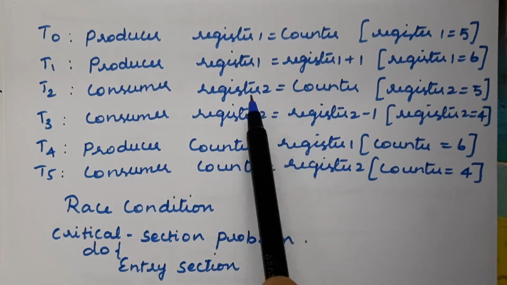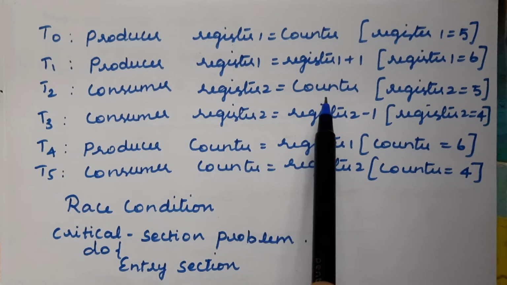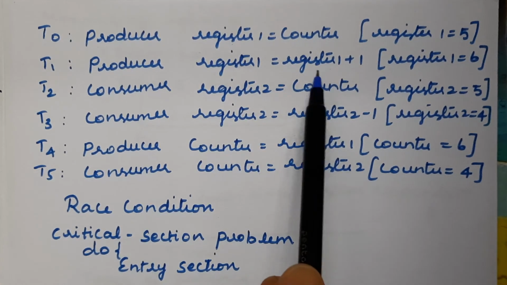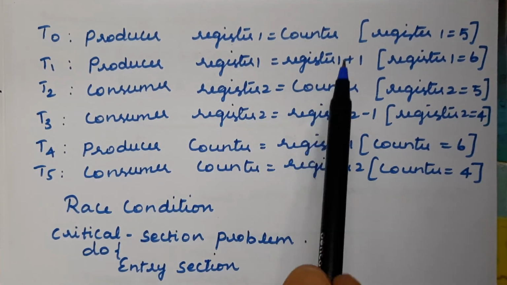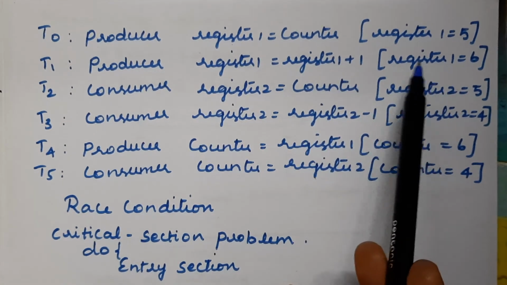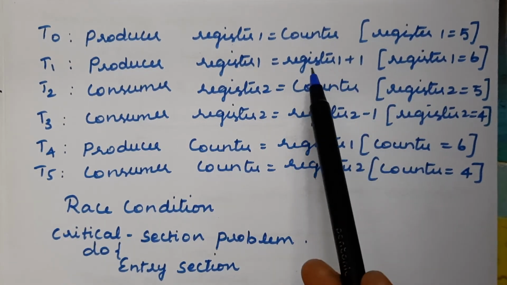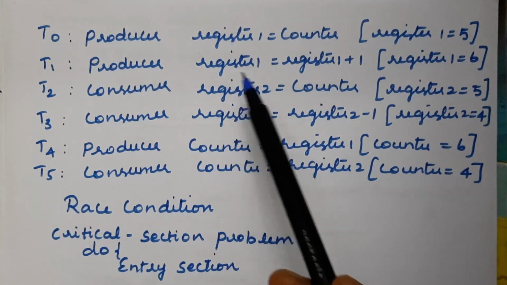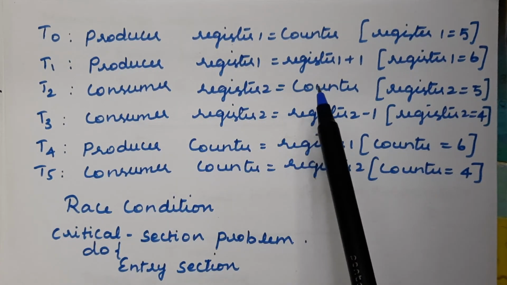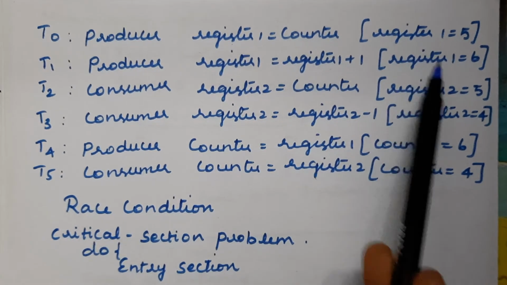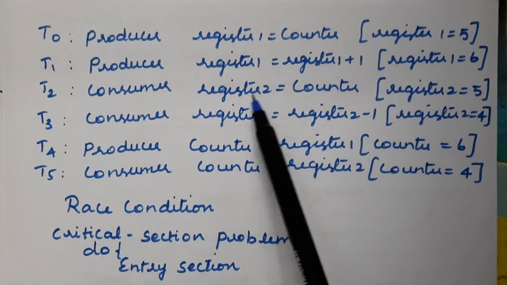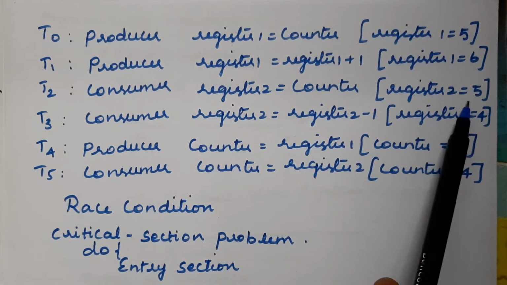What is the first statement? Register 2 equal to counter. Here the counter value will be assigned. What is the new value of counter? Because we didn't assign register 1 to counter, it will not hold the new value, it will hold only the old value, which is 5. That is what we are assigning to register 2, so register 2 will become 5.